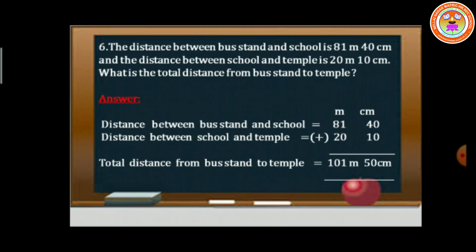Then the distance between the bus stand and school is 81 meters 40 centimeters and the distance between school and temple is 20 meters 10 centimeters. What is the total distance from bus stand to temple? So it's a total distance, then we have to do addition. See, write down the statement along with the units value. Then add these two values. We'll get 101 meters 50 centimeters. It's the total distance from bus stand to temple.